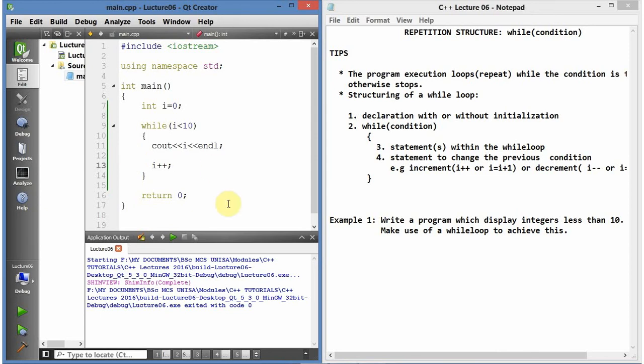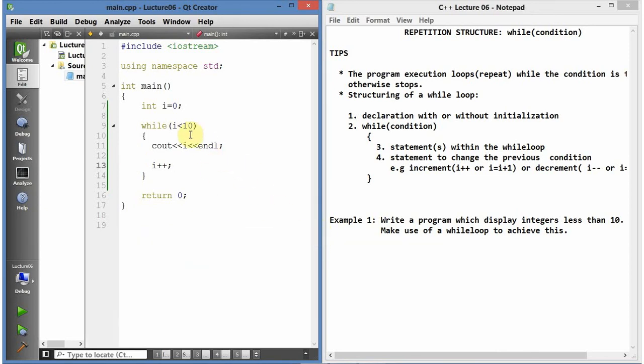So now let me change a few little things here. I want to emphasize and show you that this statement is the same as having I is assigned to I plus 1. So this is one and the same thing. Again, I've saved the project with the shortcut Control S for saving, guys. Then I'm going to build it, then I'm going to run it.